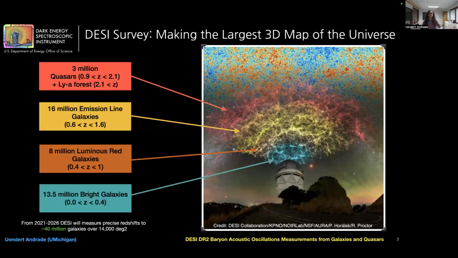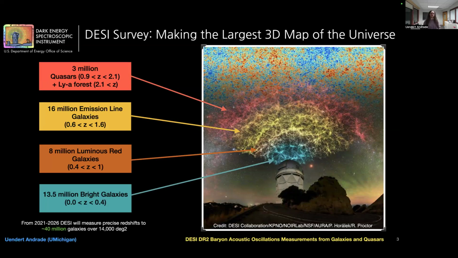As you may have seen in other DESI talks, what makes DESI exciting is that it allows us to create the largest 3D map of the universe. We have access to multiple tracers covering a range of cosmic time. In particular, we use bright galaxies, luminous red galaxies, emission line galaxies, quasars, and Lyman alpha forests.